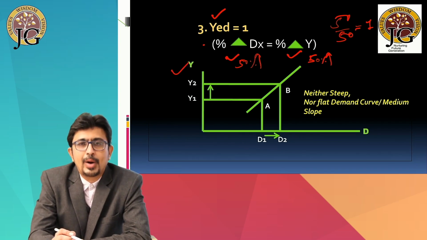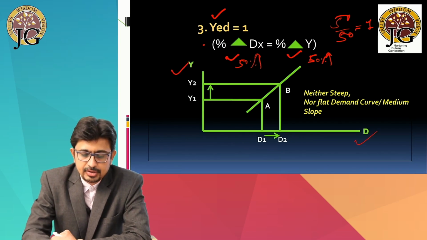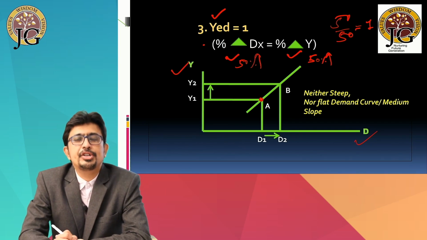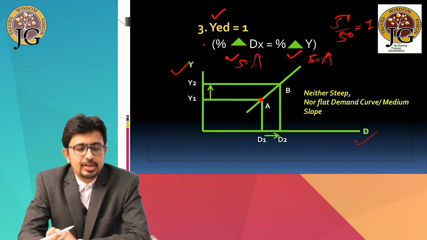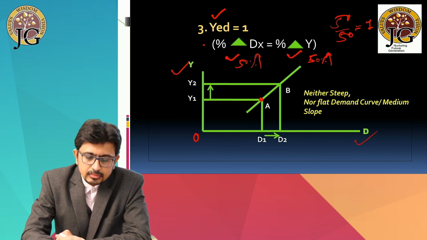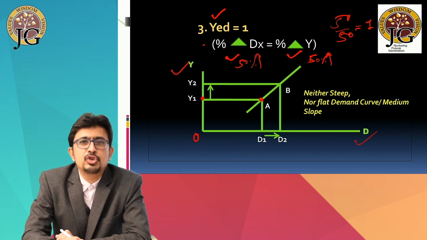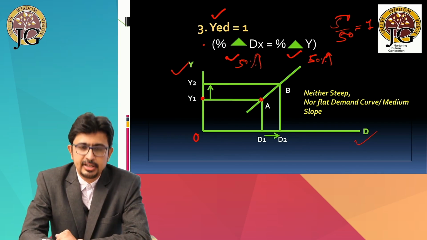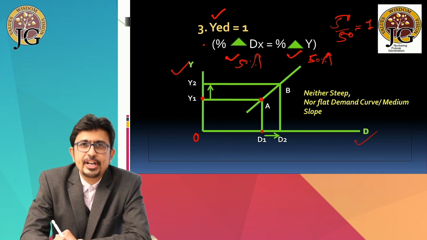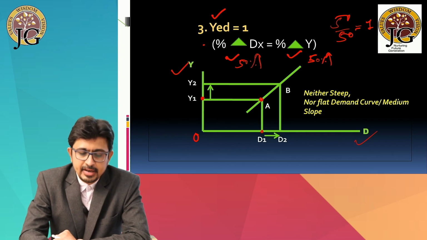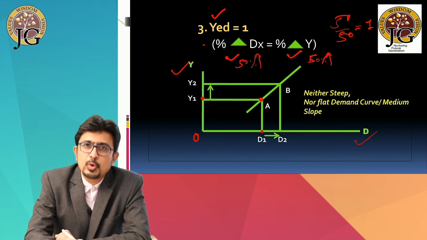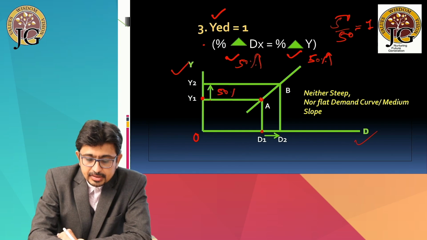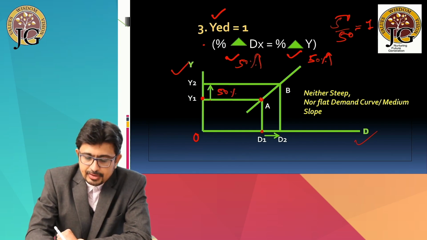Income has been taken on the y-axis, the demand on the x-axis. A is our original income-demand combination. So in the beginning, the consumer's income was OY1, and at OY1 income, he is demanding OD1 quantity, right? Now the income increases from Y1 to Y2 by 50%, and as a result, the demand also increases from D1 to D2 by 50%.